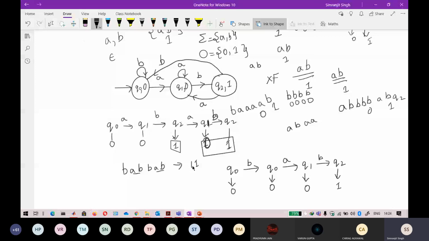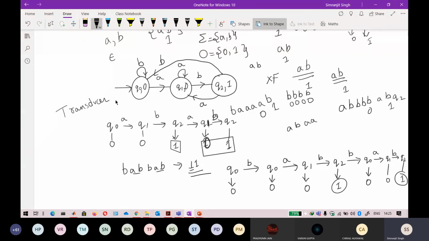After that, on B, Q2 on B will land at Q0. It will output 0. After that, again I need A, which will land at Q1, and a B that will land at Q2. So Q1 here is 0, Q2 again is 1. So there are 2 ones on the occurrence of AB. That is what I wanted. I think you got it. Here is the application of a transducer. If you design the transducer, this is a classic example.